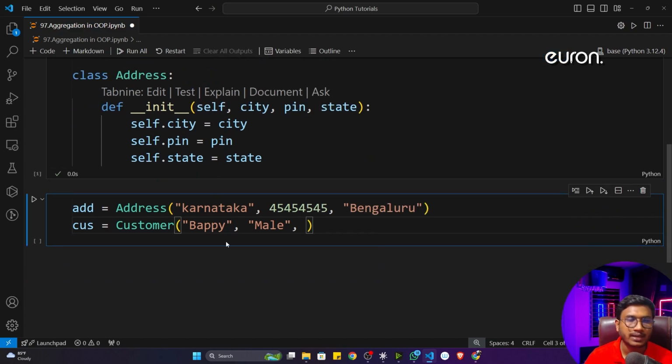So this is my address object I have defined. Now this particular object I'm going to pass here. So it should be address, like that.